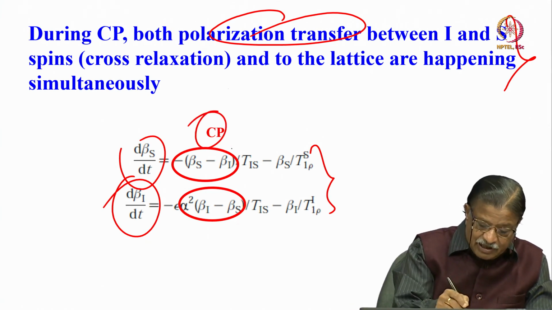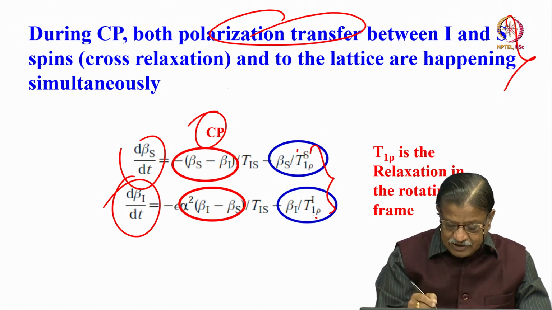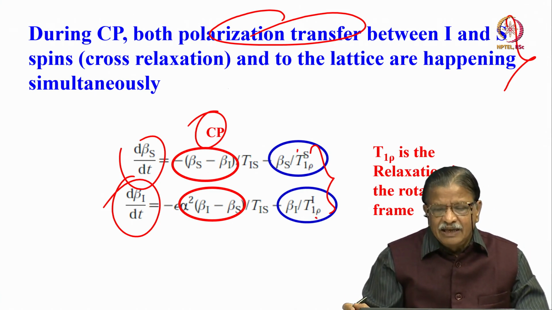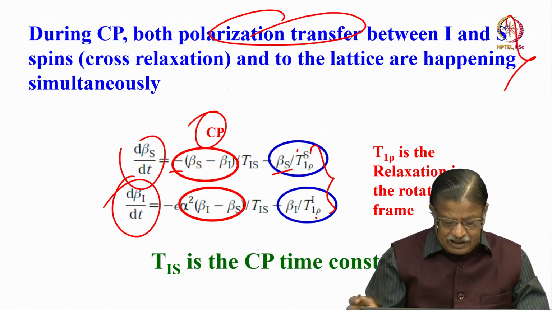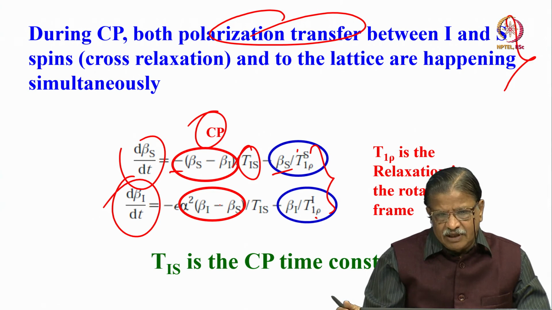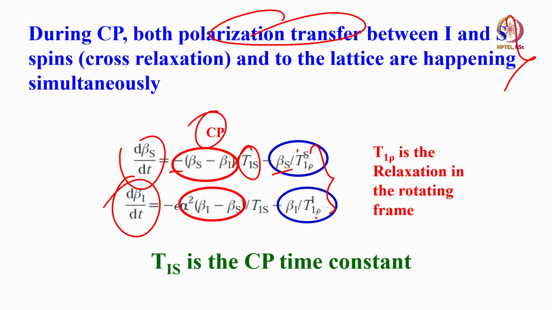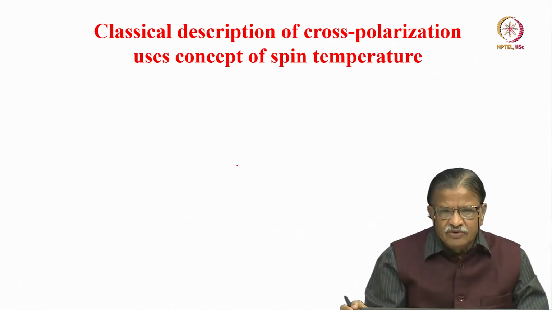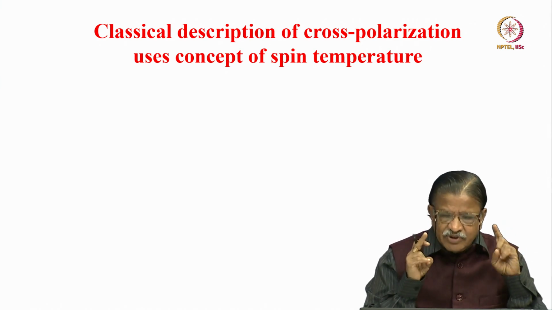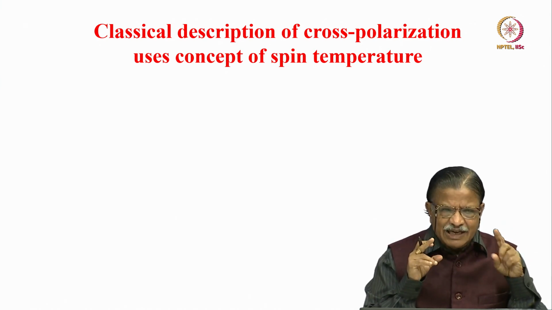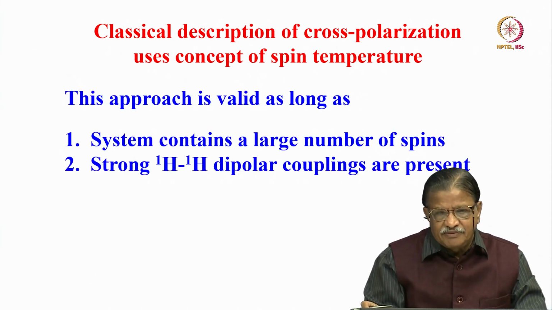And this is what is called the CP condition. Okay. And these T1 rho S and T1 rho I are the relaxation times in the rotating frame. You understand? Simultaneously that is happening and energy is being lost here. So T_IS is the contact time, during which you establish cross polarization, the mixing time. Cross polarization time is the CP time, which is T_IS. So the classical description of cross polarization uses the concept of spin temperature. That is what you have been discussing. Please understand, we use this concept of spin temperature to understand classically what cross polarization is.